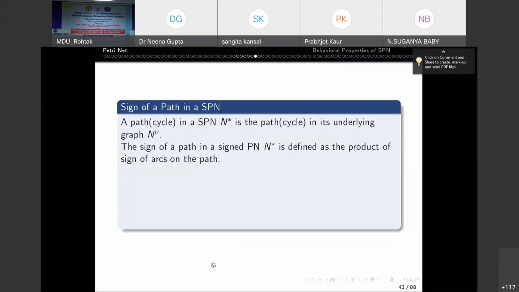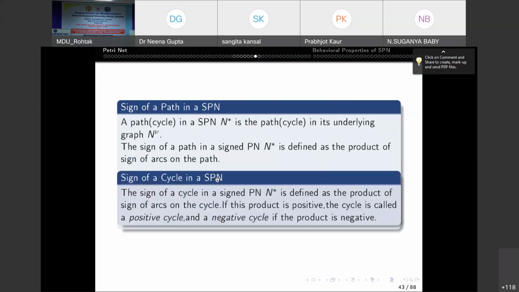Now, sign of path. Path and cycle are the same, because the underlying structure is a graph. So a path in an SPN is a path in its underlying graph. Similarly for cycle also. The sign of the path is defined as the product of sign of arcs on the path, and the sign of the cycle is defined as the product of sign of arcs on the cycle.